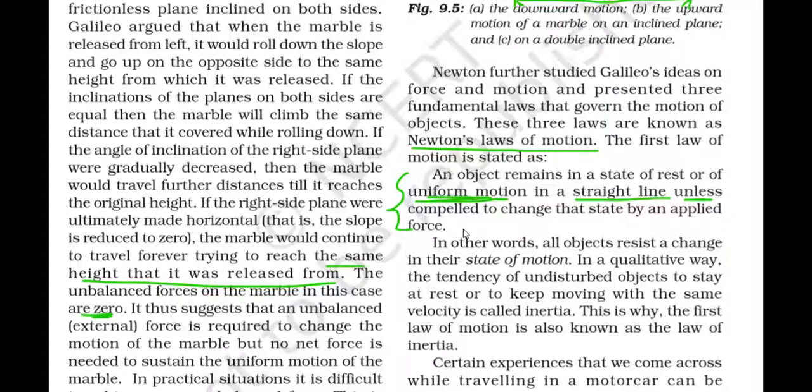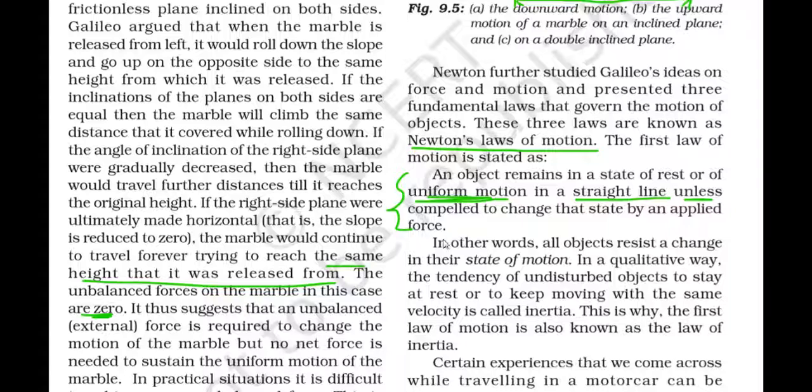If an object is in motion, it will remain in motion unless an external force is applied to the object which will make the motion of the body stop.